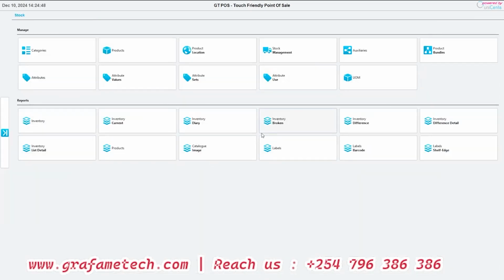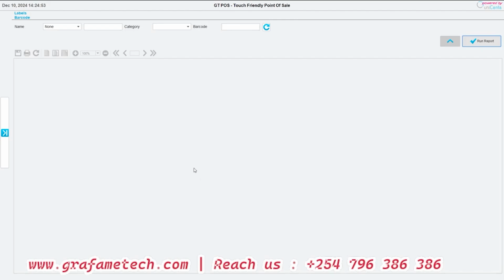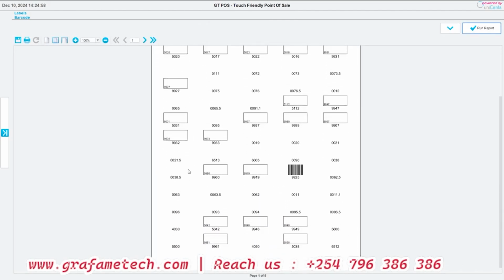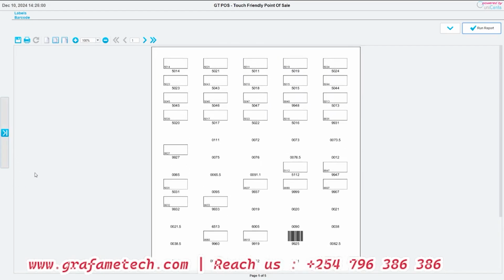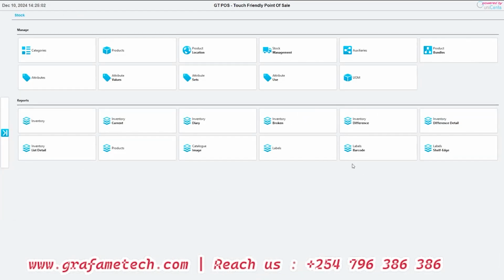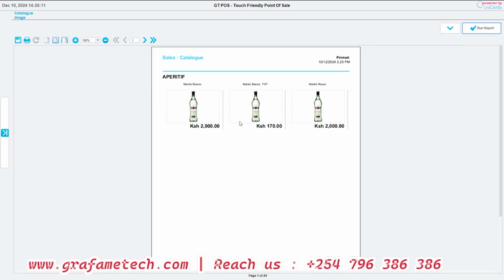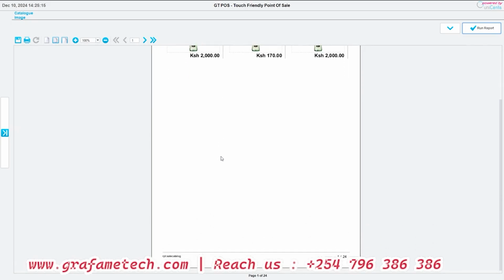Now, that is under stock. This is where we can also print the barcodes. We can print the barcodes from the system and then we attach them to the products that we'll be dealing with. We can also do the catalog images.